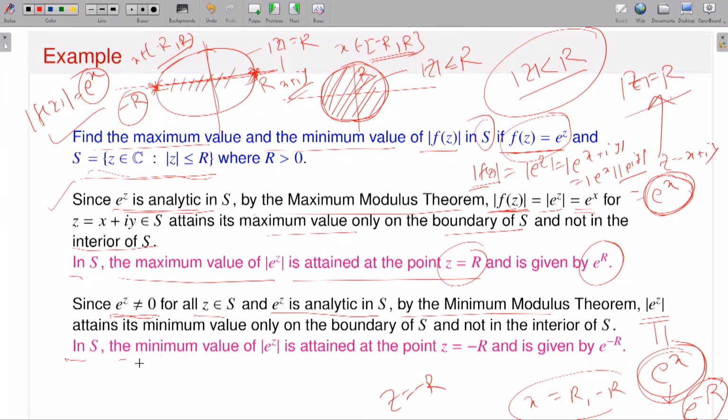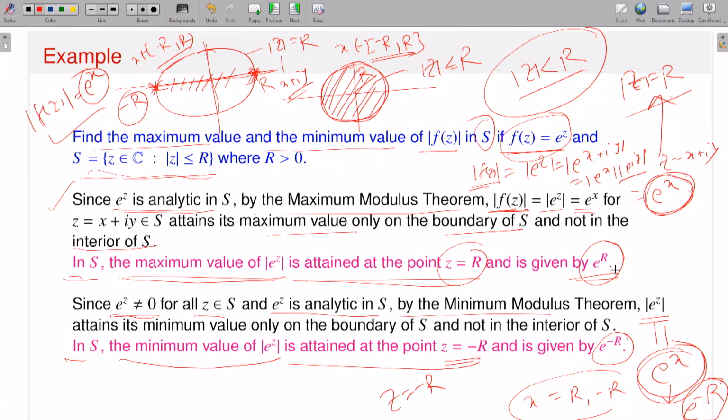In S, the minimum value of e to the power z is attained at the point z is equal to minus R, and the value is e to the power minus R. Similarly, in S, the maximum value of e to the power z is attained at the point z is equal to R, and what is the maximum value? E to the power R. Okay, so that's how you can apply your maximum modulus theorem and minimum modulus theorem to conclude.